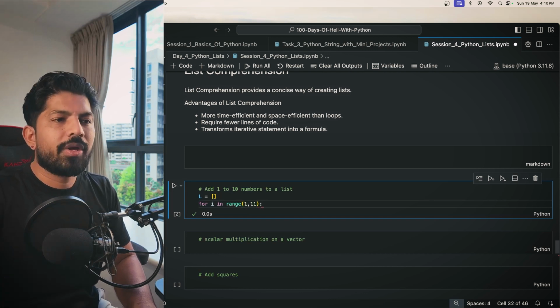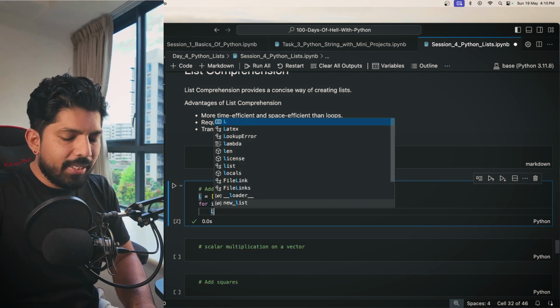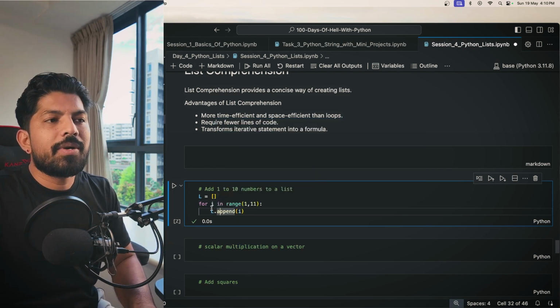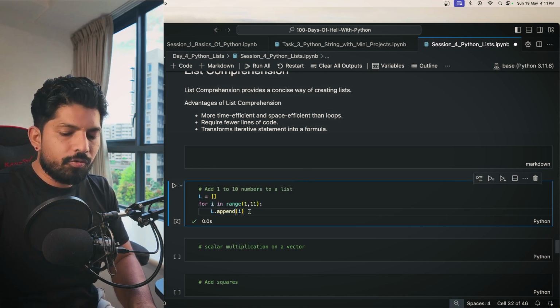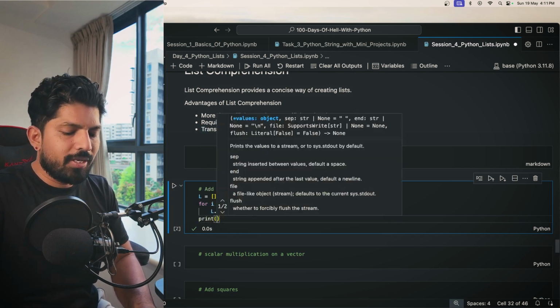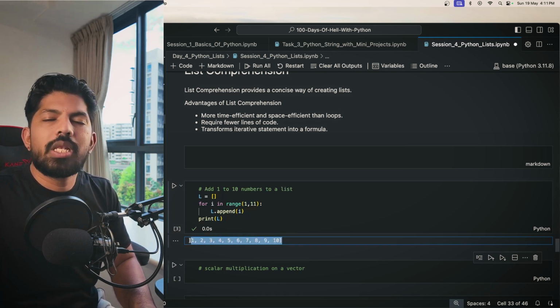So that's why we are writing 11. Then we will append this i. So the first time i will become 1, then 2, 3, 4 and up to 10. Once it has done the append, we will print the final list. So we can see that we have a new list which contains all the numbers from 1 to 10.